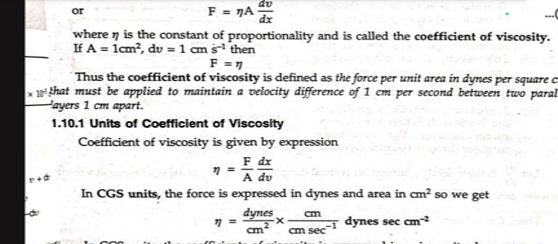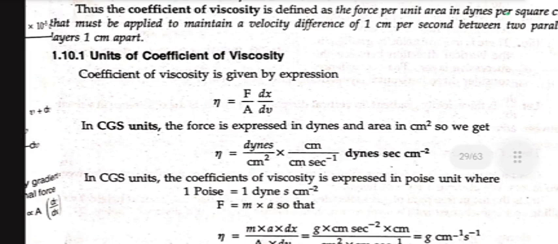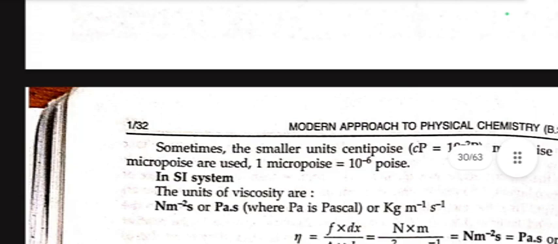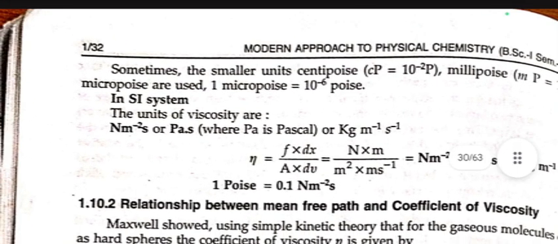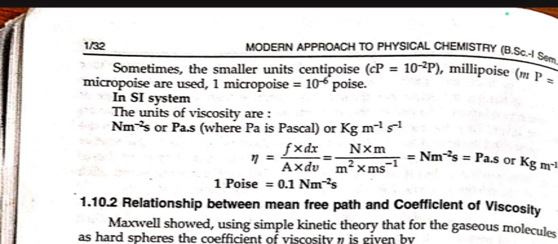Unit of coefficient of viscosity. The coefficient of viscosity is given by η = F/A × dx/dV. In the CGS unit, the force is expressed in dynes, so we get η in dyne second per centimeter square. In the CGS unit, the coefficient of viscosity is expressed in poise, where 1 poise = 1 dyne second per centimeter square. Therefore, 1 poise = 1 gram centimeter⁻¹ second⁻¹. Sometimes the smaller units centipoise, millipoise, micropoise are used. In the SI system, the unit of viscosity is newton second per meter square.